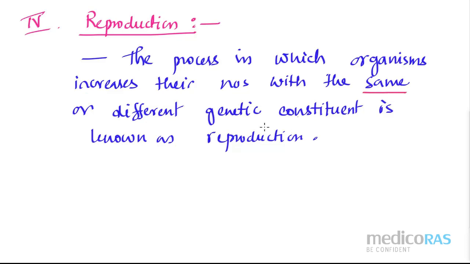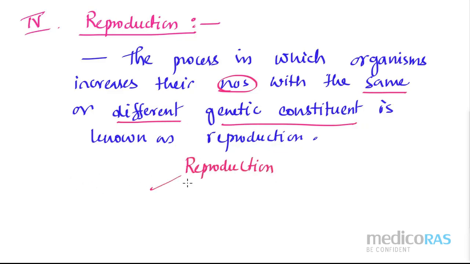What is it? Same or different genetic constituent. So I hope everyone understood this part, that by genetic constituent we are representing the genes, right? Sometimes when organisms increase their number, that means when they actually reproduce, at that time you may get the same type of genetic information like the parent, or you may not. You may get different kinds of genetic information also. So depending on this only, reproduction is of 2 different types. One is sexual reproduction and the other one is asexual reproduction. Yes, I hope you understood.